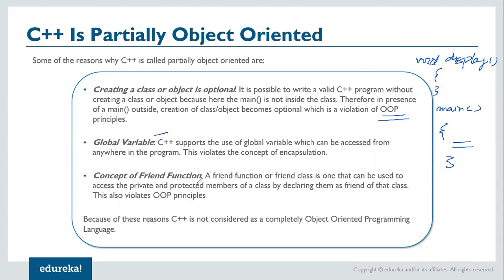Then there is the concept of friend function. A friend function or friend class is one that can be used to access the private and protected members of a class by declaring them as friend of that class. This also is a violation of the principle of object-oriented programming, but these features are available in C++. So this is for your information. While you are doing programming, you should be aware that these features and capabilities are also available. Because of these reasons, C++ is not considered a completely object-oriented programming language. Completely meaning you can in fact do procedural programming also with the help of C++.